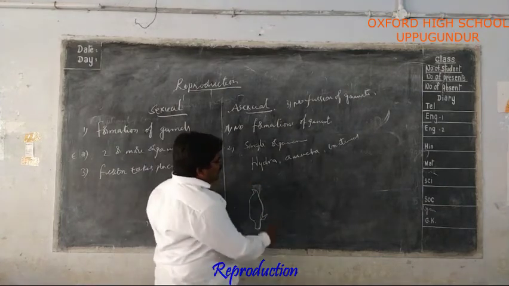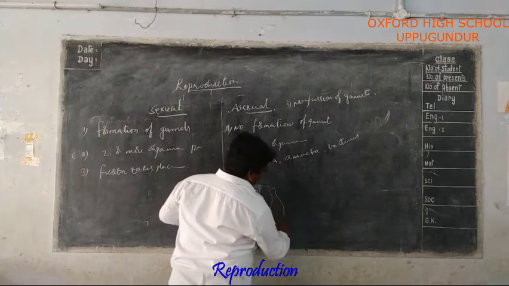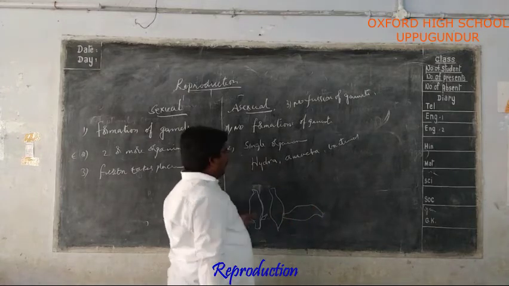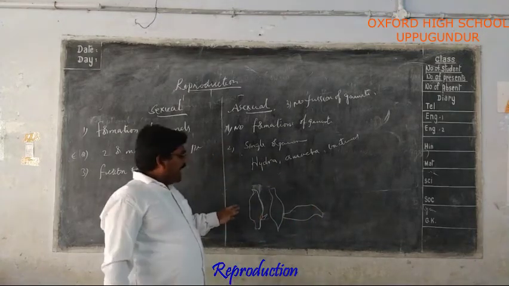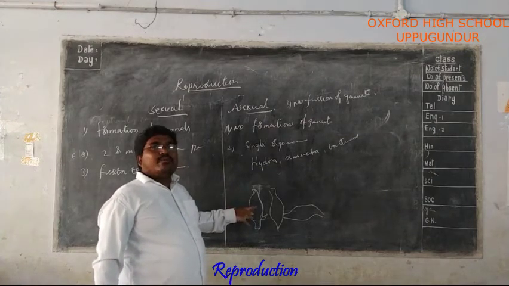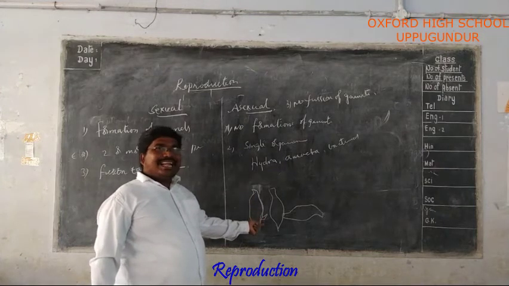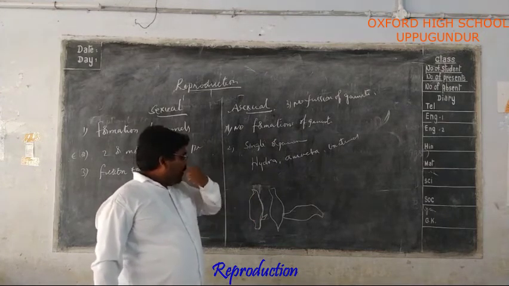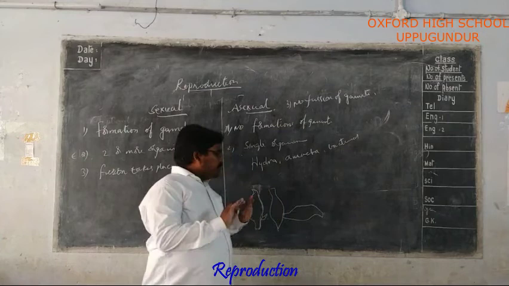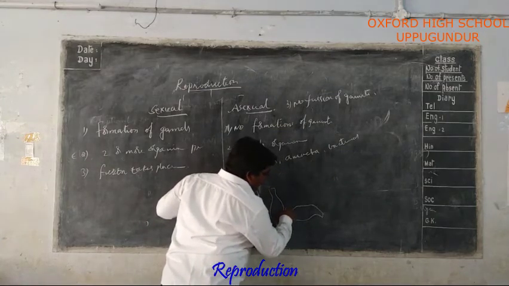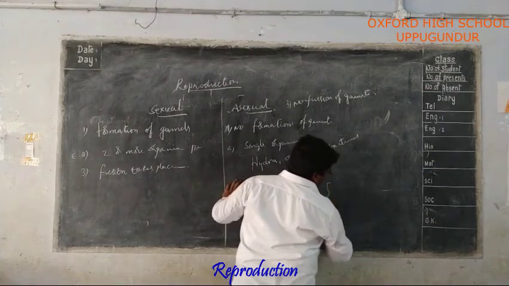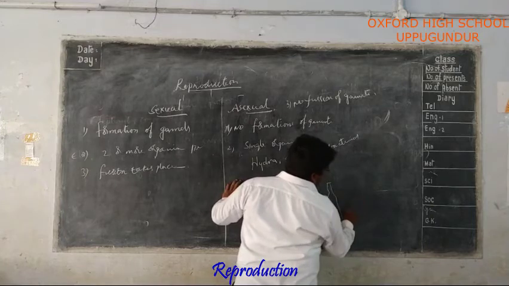This hydra may have one or more bulges on its body. Listen carefully: if you observe carefully, it has one or more small bud-like structures on its body. When the bud starts growing, and it grows completely and becomes similar to the parent, at that time it separates itself from the parent and leads its life as an individual.